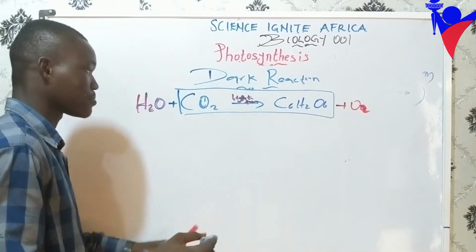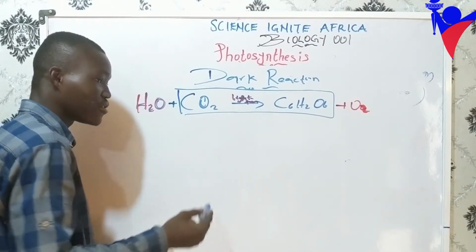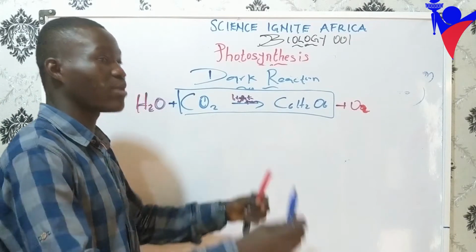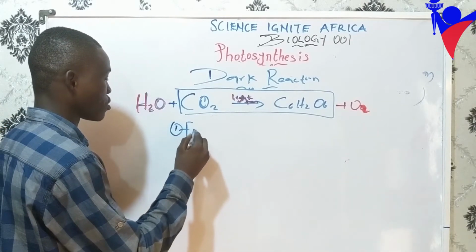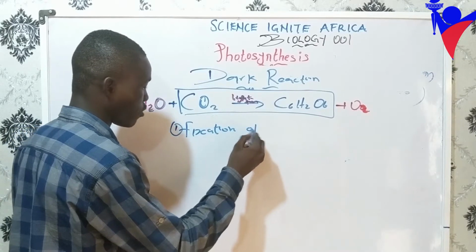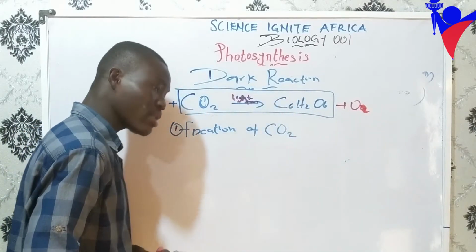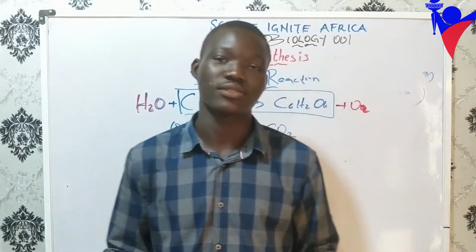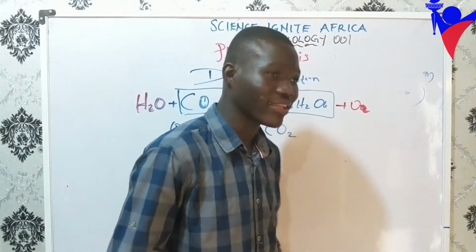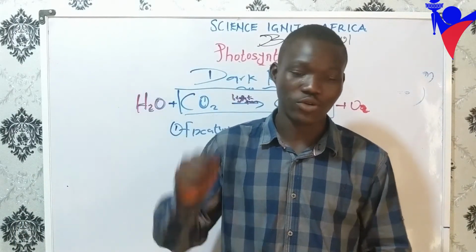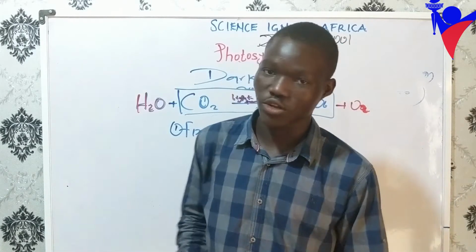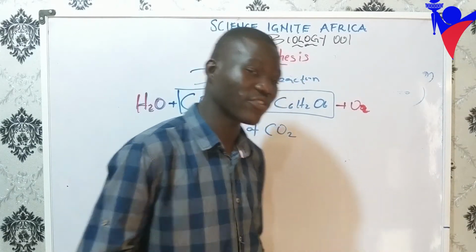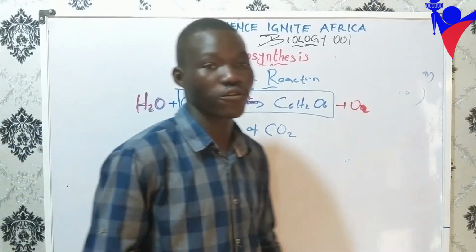So what is happening is that, first of all, in our leaf, CO2 is being absorbed by the leaf. And the process by which CO2 is being absorbed is called what? Fixation of CO2. So imagine they now ask you a question: what is the first step in photosynthesis? Number 1, fixation of CO2. Number 2, photolysis of water. Number 3, activation of chlorophyll. Number 4, production of energy.